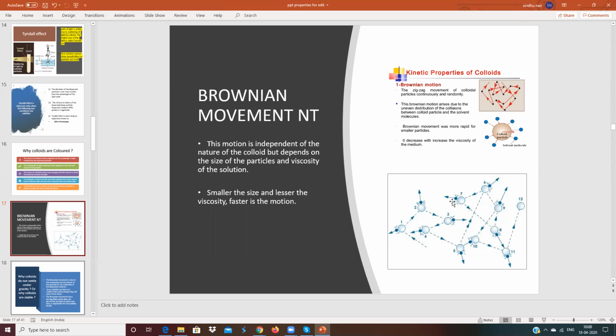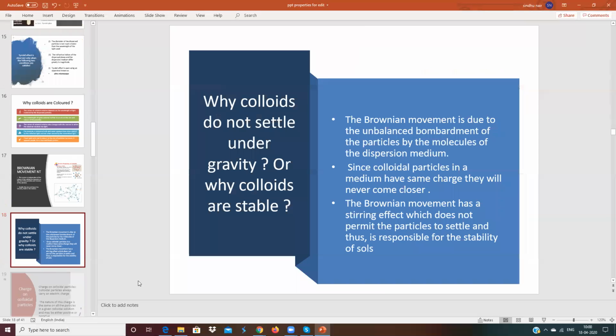So this disturbing motion, this randomizing motion of the colloidal particles, is known as Brownian motion. That is the reason colloids will never settle under gravity, because they have the same charge. They are always in Brownian motion. Robert Brown discovered this motion. So colloids will never settle under gravity.